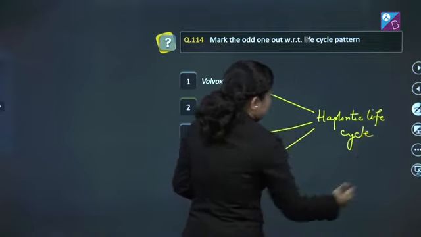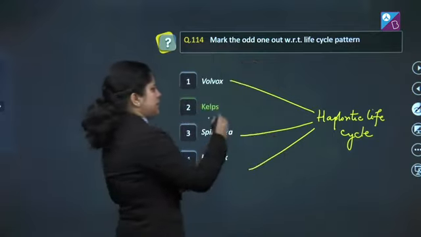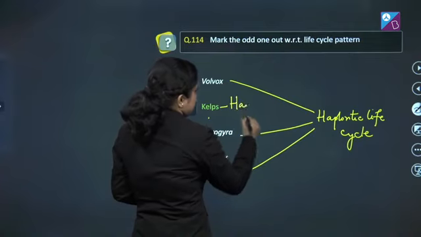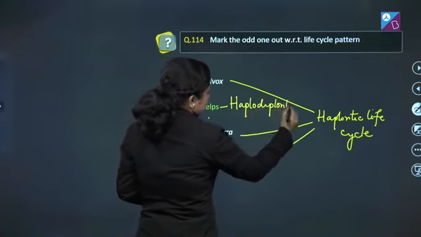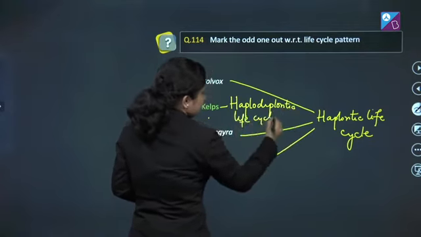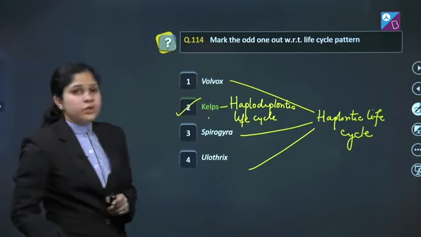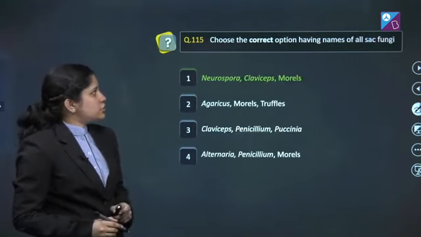Whereas kelps show haplodiplontic life cycle. So, correct answer of this question is option number 2. Let's proceed to next question.